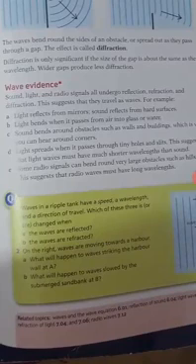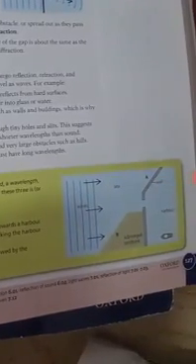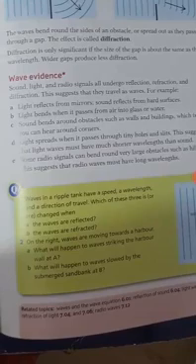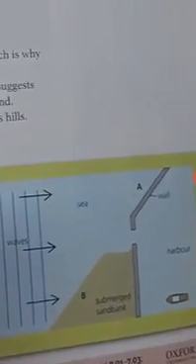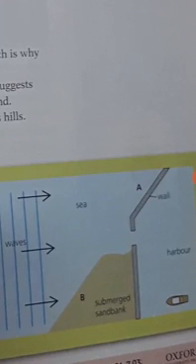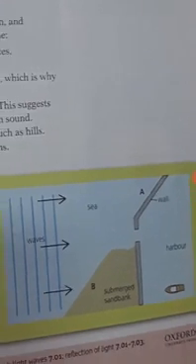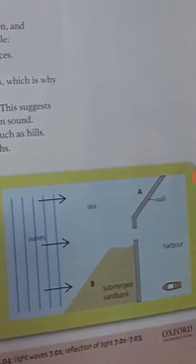And in part B, what will happen to the waves slowed by the submerged sandbank at B? They have given you a hint that the waves are becoming slower because it is a submerged sandbank, and as you all know, the waves can pass through the sand, right? So when the waves pass from one medium to another medium, they will slow down. And what will happen to the waves? Will they reflect or will they refract?